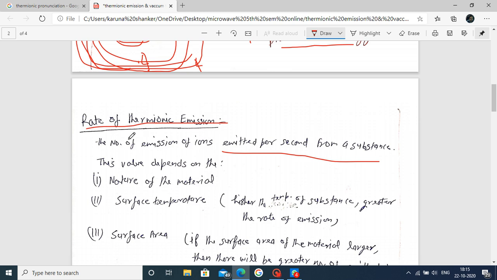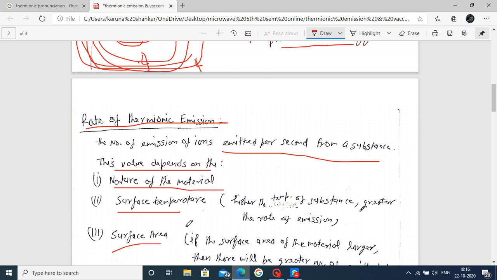The rate of emission depends upon the nature of the material, meaning which type of material we use. It also depends upon the surface temperature. The material's surface temperature also affects the rate of emission. And third, the surface area, meaning how much area we consider to provide thermal or heat energy.